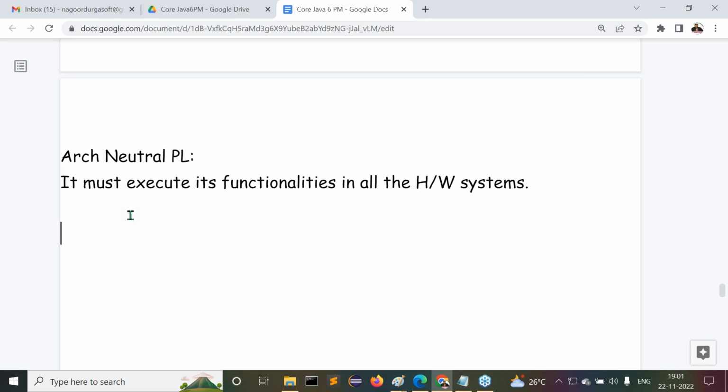Can you tell me the exact meaning of simple? What three factors are available inside simple? Lesser execution time. Next one is what? Lesser memory. Third one is what? Lesser power consumption. That's very nice. Second one is what?